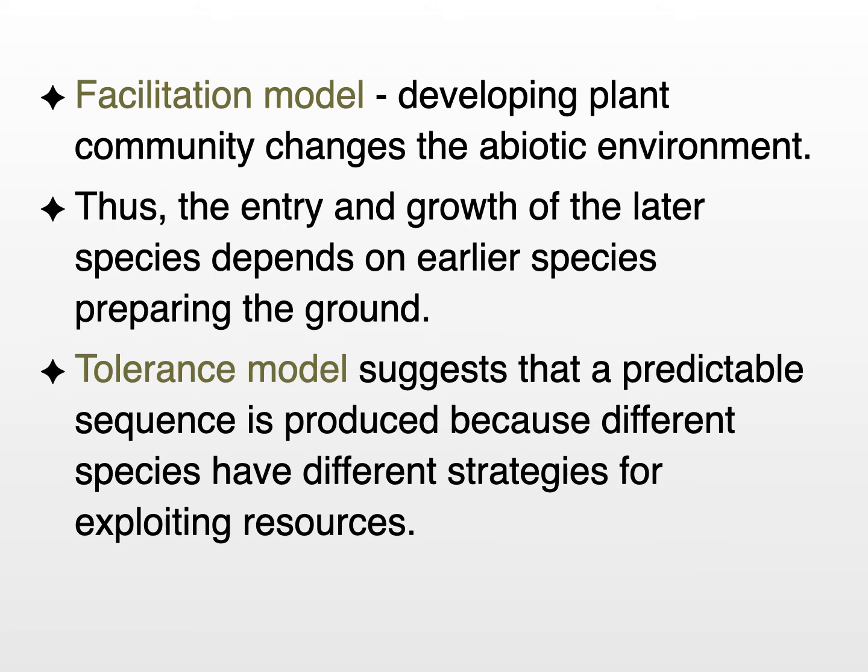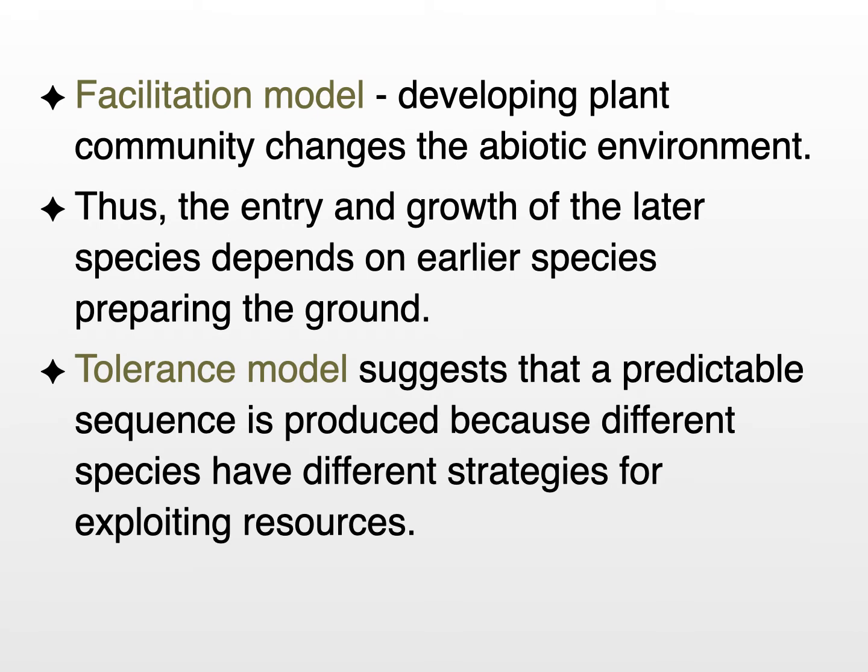The tolerance model suggests that a predictable sequence is produced because different species have different strategies for exploiting resources, with the two main resources being light and soil nutrients.